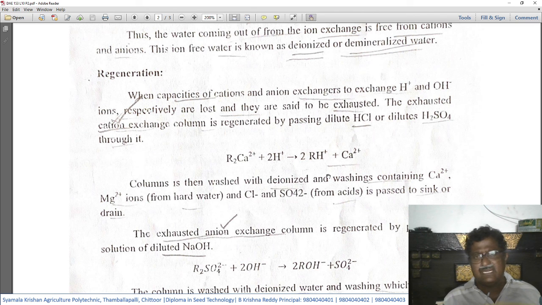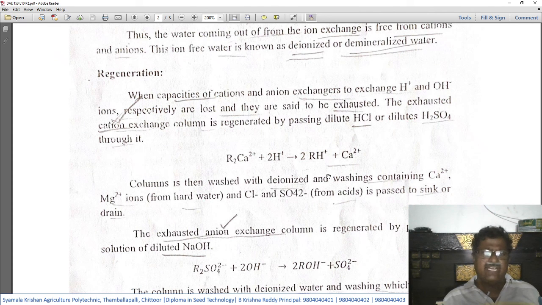Students, kindly remember, out of the two columns, the cation exchange column and the anion exchange column, different substances need to be used to regenerate them.